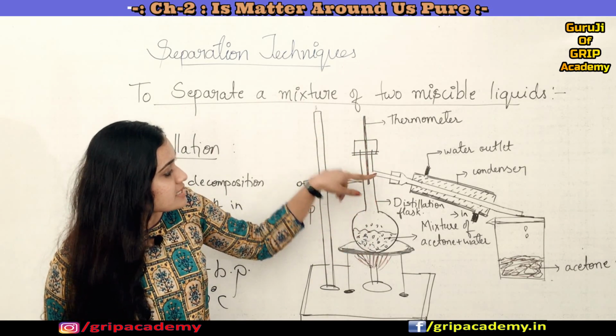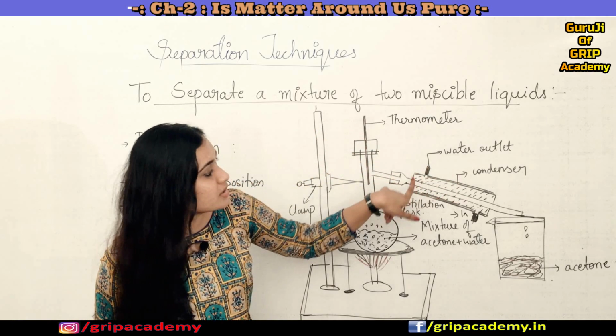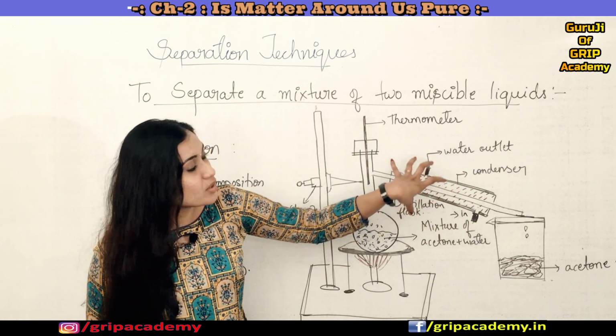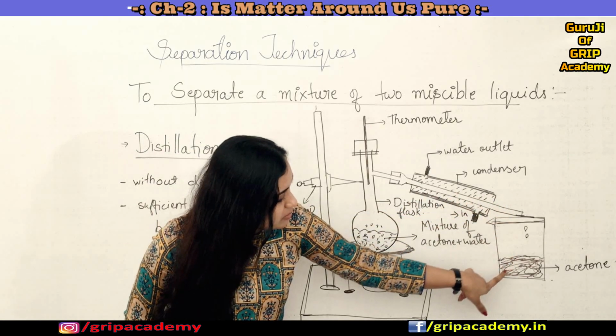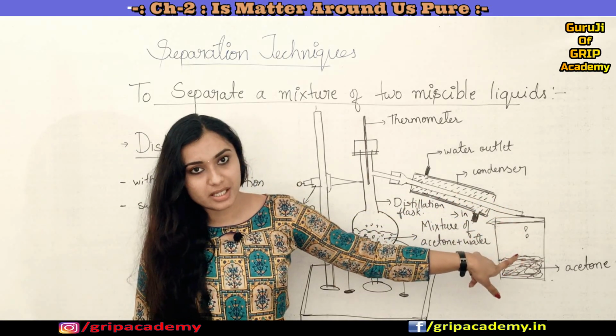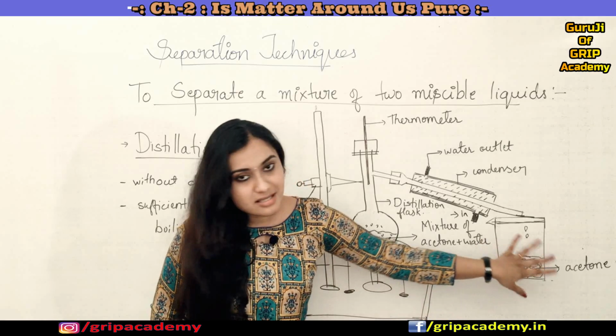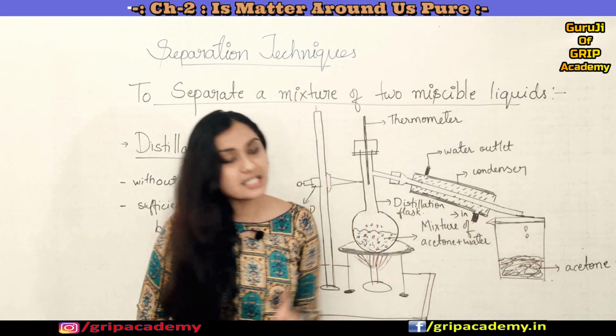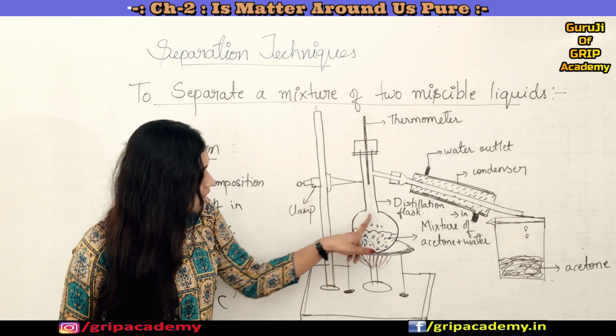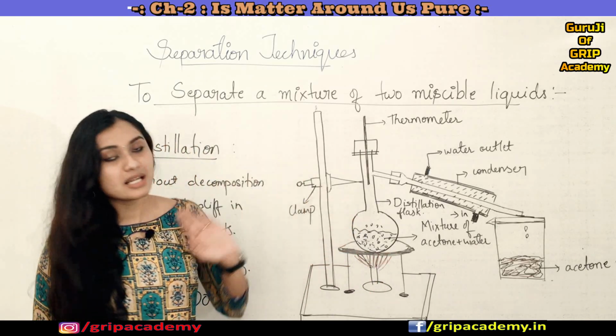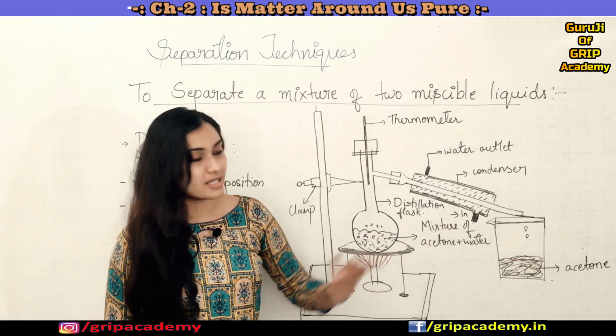When it evaporates, it passes through the condenser, cools down, and is collected in the beaker. Whatever is left in your distillation flask is the water.